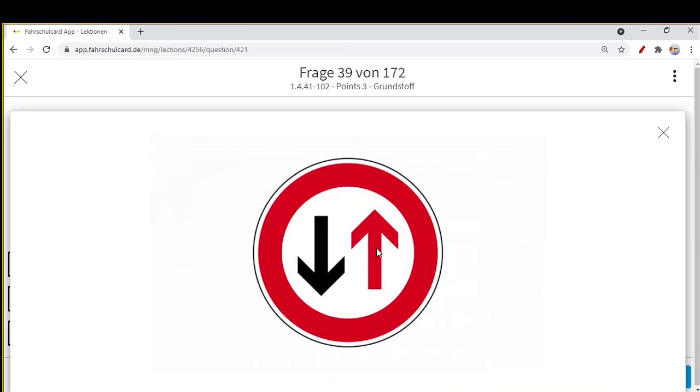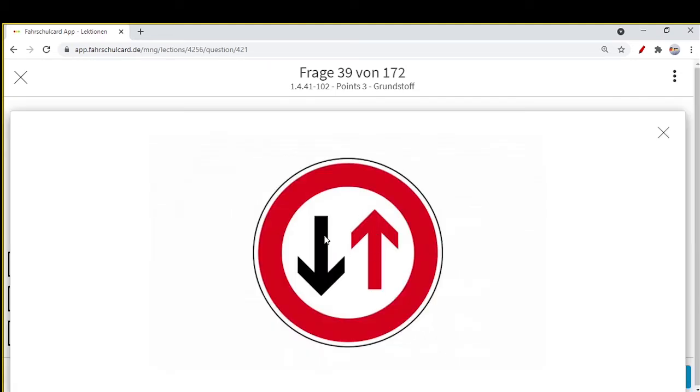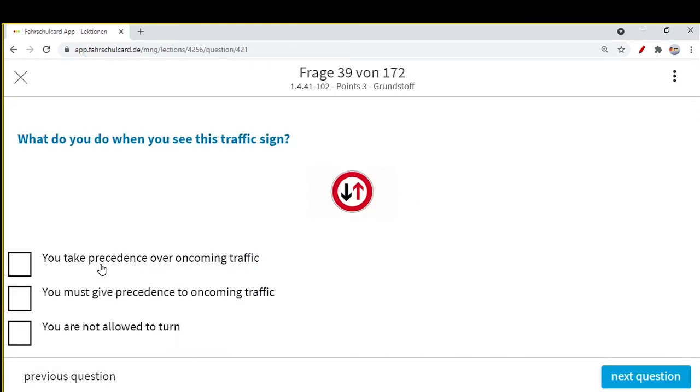But if one is red, the one on the red side should give precedence. If there is some traffic congestion and someone must wait, then the one who is on the red side should wait for the other one. So currently we are here, always on the right hand side, this outgoing traffic. So we are here, we are red. That means we have to give way, give precedence to the oncoming traffic. You take precedence over oncoming traffic? No. If you were black here and this was red, then this option could be correct. But right now you are red.